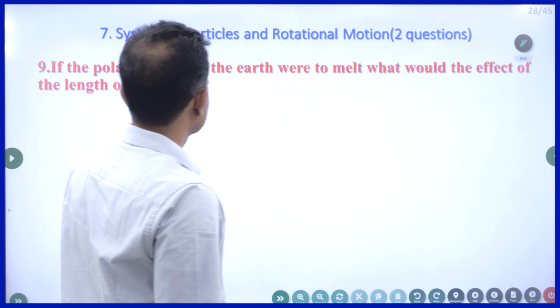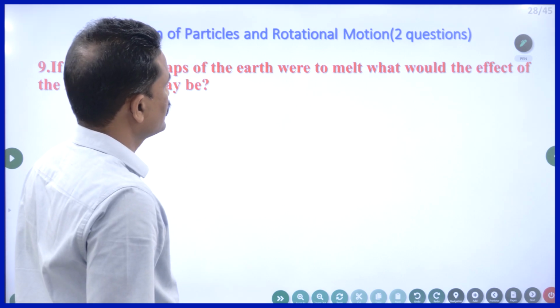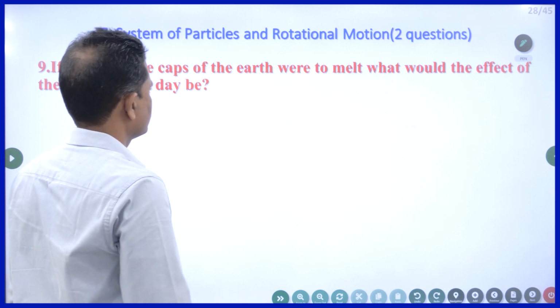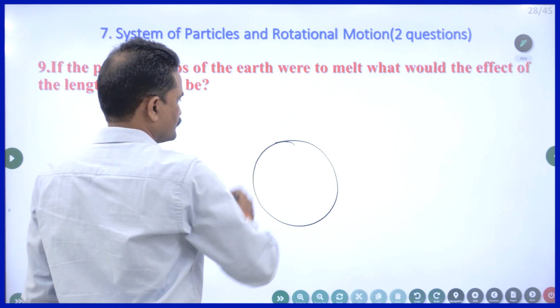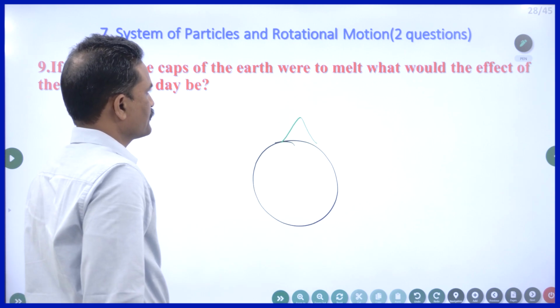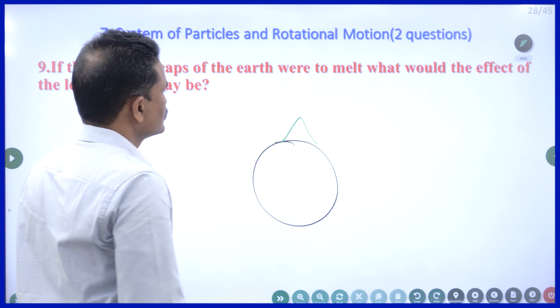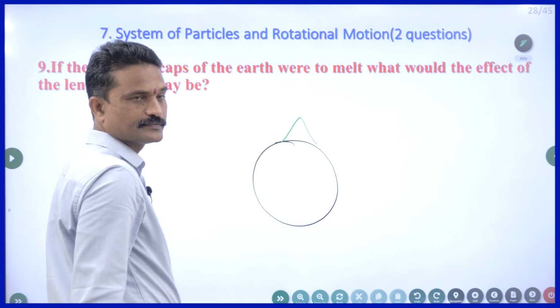If the polar ice caps of the earth were to melt, what would be the effect on the length of the day? This is the earth, we know. We have Everest and some other polar caps, that means you have ice caps. So when they melt, what happens?